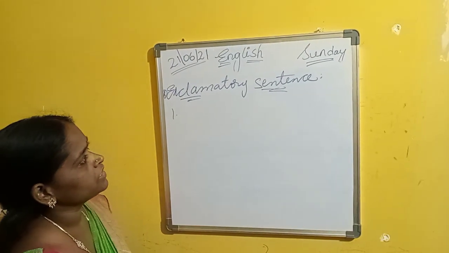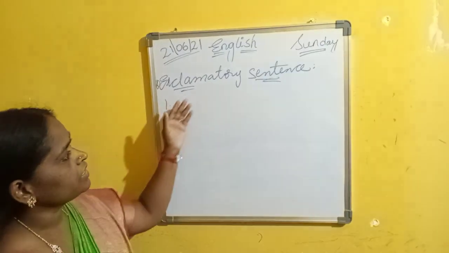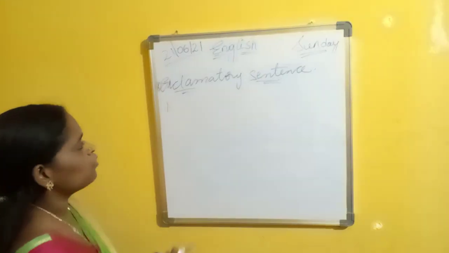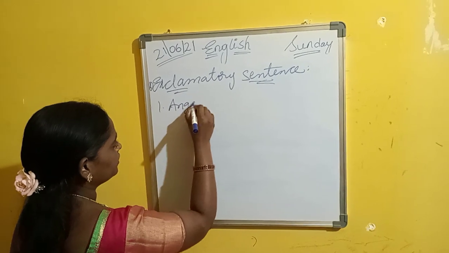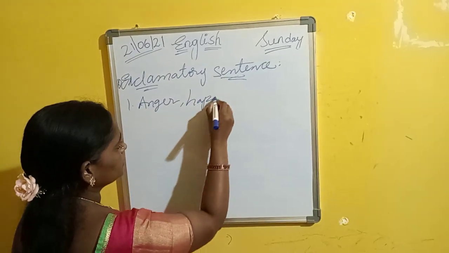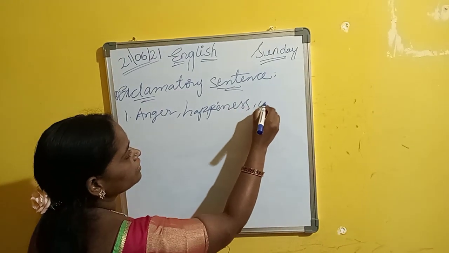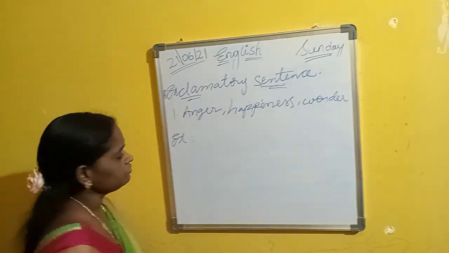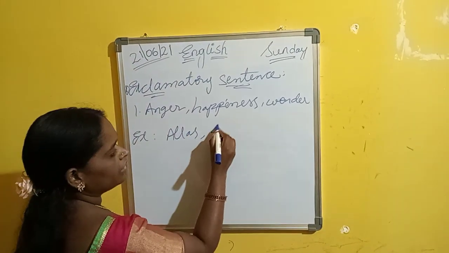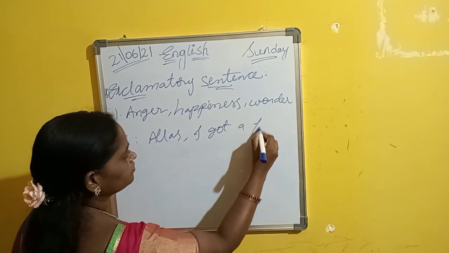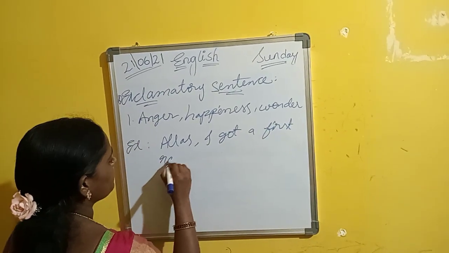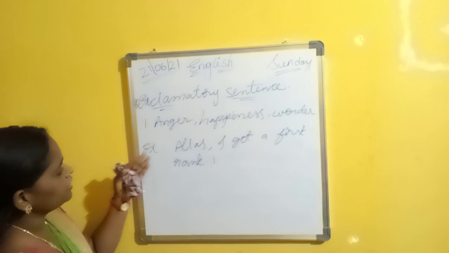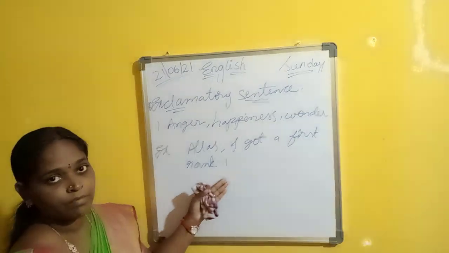Now the fourth one is the exclamatory sentence. What is an exclamatory sentence? An exclamatory sentence is a note of emotions. What are those emotions? We can express anger, happiness, wonder. Let us see some examples. Alas, I got first rank! This sentence ends with an exclamation mark. The sentence starts with a capital letter and ends with an exclamation mark.